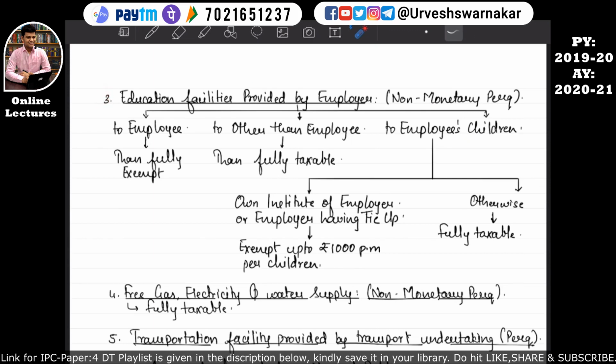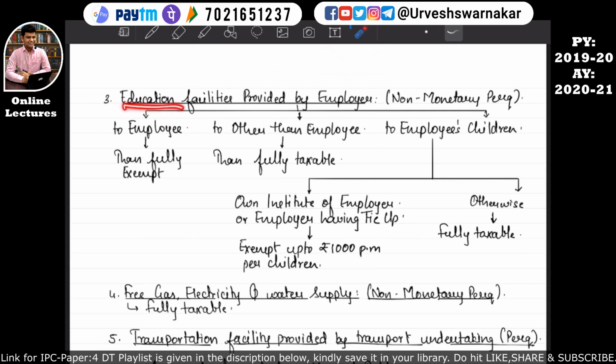Let's revise it completely again. If the education facility is provided by the employer to the employee, then it is fully exempt. But if the education facility is provided by the employer to someone other than the employee, then it is fully taxable. But if the education facility is provided to the employee's children, and such facility is provided in the own institution of the employer, or the employer has a tie-up with the institution, then the exemption up to rupees 1000 per month per child is available to the employee. I hope this is quite clear.